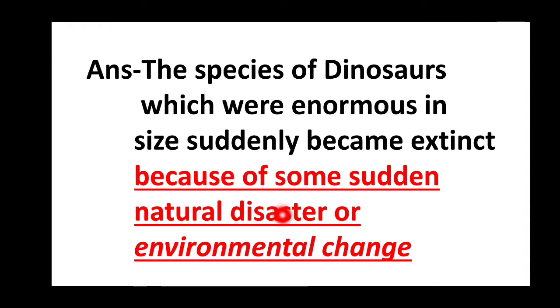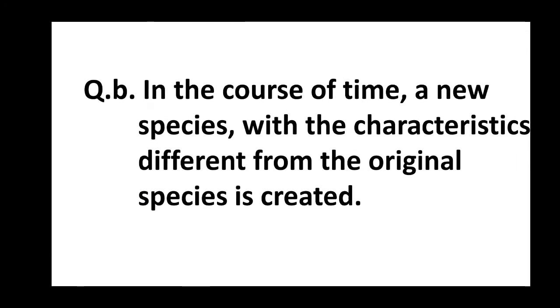Because you must add, because of some sudden natural disaster or environmental change. The complete answer: this much part is there in the question. The species of dinosaur which were enormous in size suddenly became extinct because of some sudden natural disaster or environmental change. So that's a complete answer. When you write the answer, you must write from here to here. Let's continue to the next one.